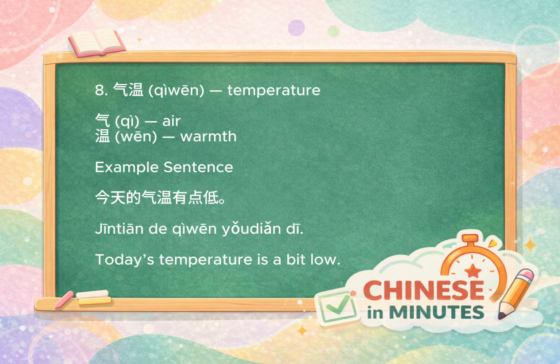The eighth word is qìwēn, which means temperature. Qì refers to air, and wēn means warmth or temperature. So literally, it's the warmth of the air. In natural speech, it simply means temperature, especially outdoor temperature. For example, 今天的气温有点低 means today's temperature is a bit low.